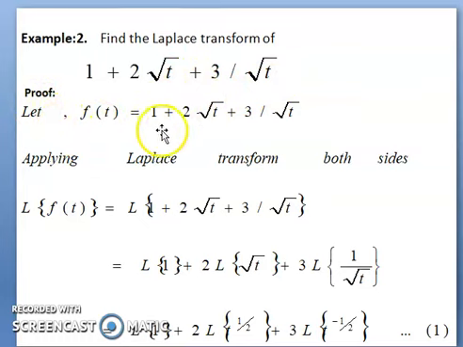Proof. Let f(t) equal 1 plus 2 root t plus 3 divided by root t. Now taking the Laplace transform on both sides, L of f(t) equals L of 1 plus 2 root t plus 3 divided by root t. So this can be written as L of 1 plus 2 L of root t plus 3 L of 1 by root t. So this is Laplace of 1 as it is plus 2 L of t to the power half plus 3 L of t to the power minus half. This is equation number 1.